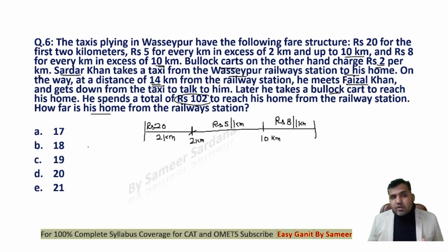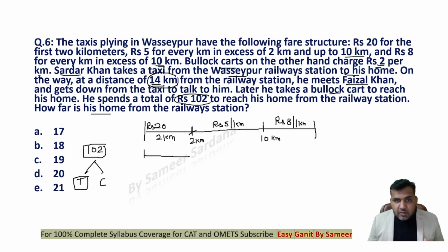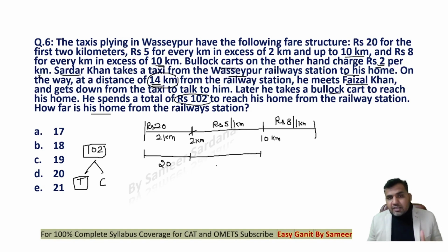So guys, out of the total money that he spent, that is 102 rupees, he is spending some amount for the taxi and some amount for the cart. Let's see how much money he has spent for the taxi. You see that clearly it's given that he is traveling a total distance of 14 kilometers by taxi, right? So for these 14 kilometers, you can say that he will be spending 20 rupees for the first 2 kilometers. Then for the next 8 kilometers, he will be spending rupees 5 per kilometer.